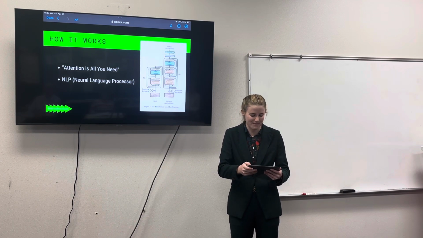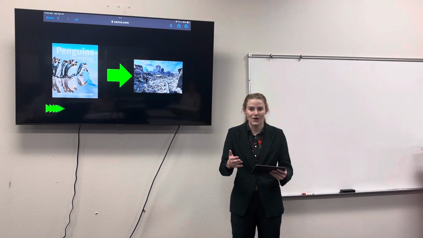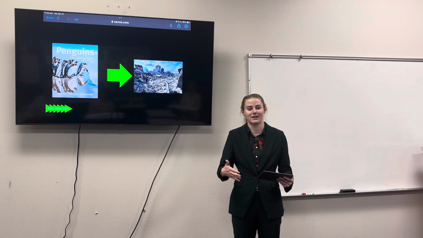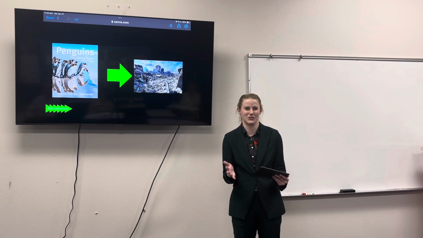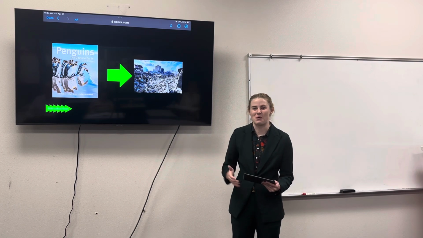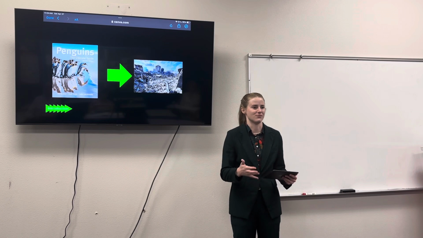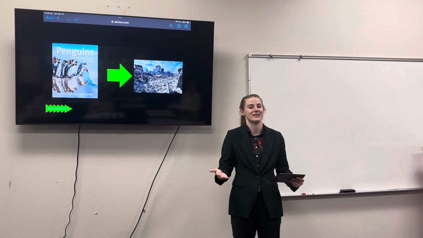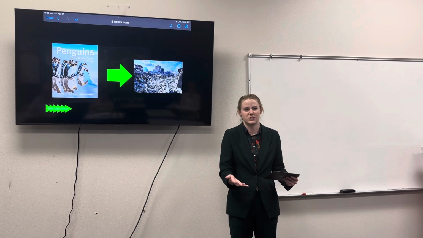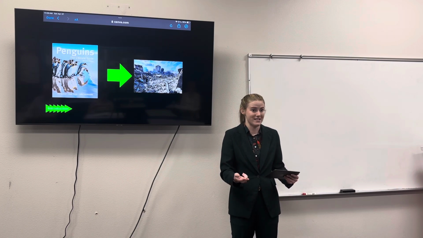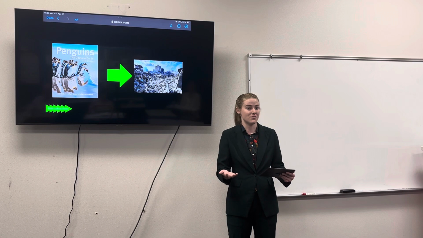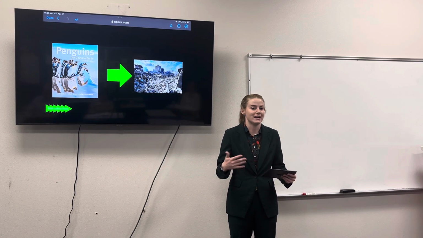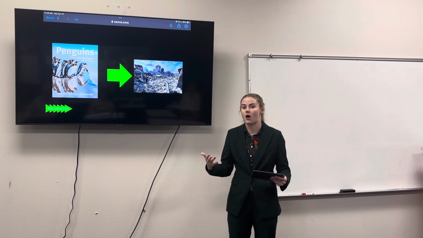Now, in order to build a fact-checking device, we had to start with something a little bit more black and white, something concrete. So I decided to work with penguins. There is concrete research on what a penguin is and isn't, and there are no true disputes about its biology or anything about a penguin itself. So this made it perfect to ask it a list of questions and to train an algorithm on something that is very concrete.